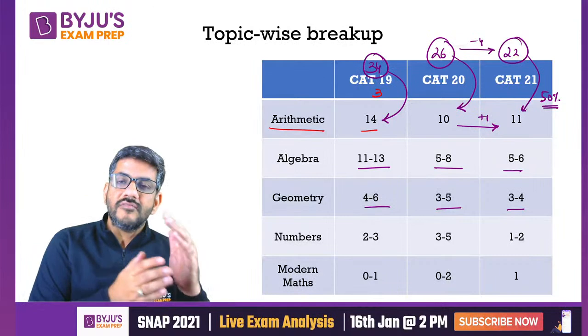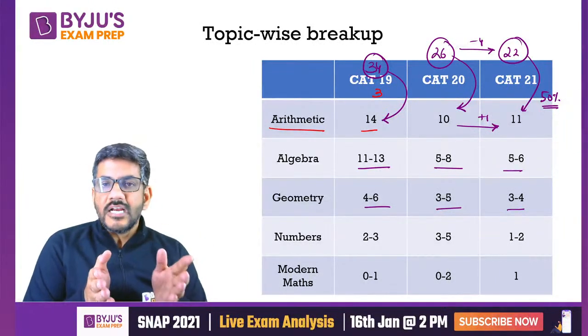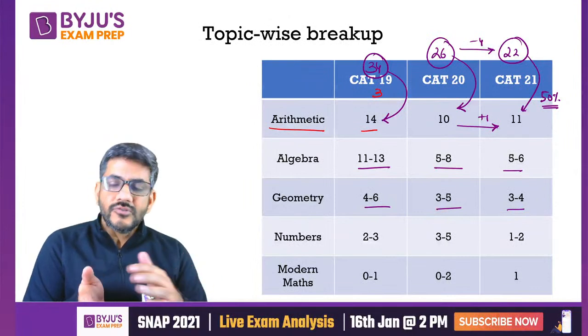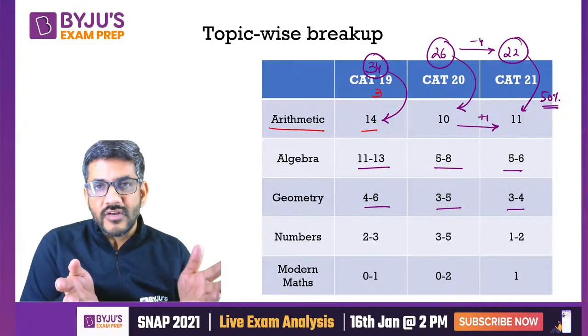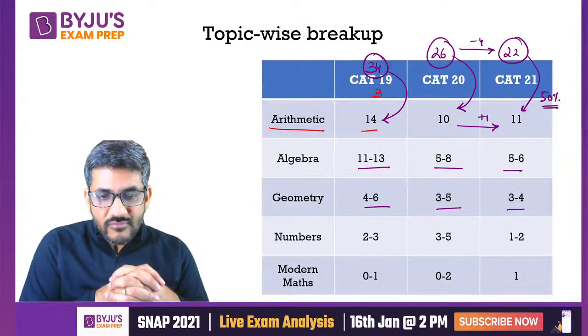CAT has always been on the last Sunday of November, so accordingly, you can always figure it out. This year CAT was on 28th of November. Next year CAT is going to be on 27th of November. So 27th November 2022 is the date on which the CAT exam would be there.